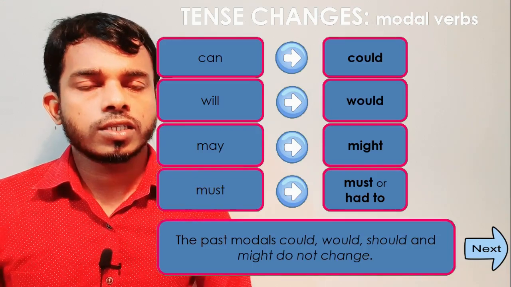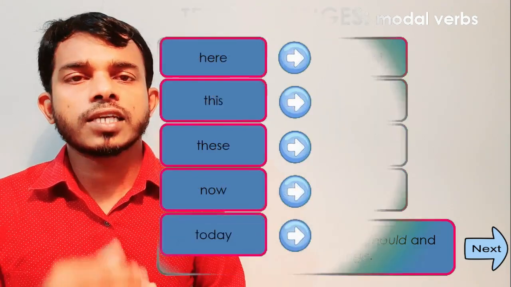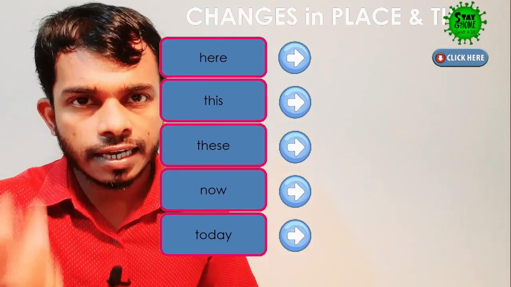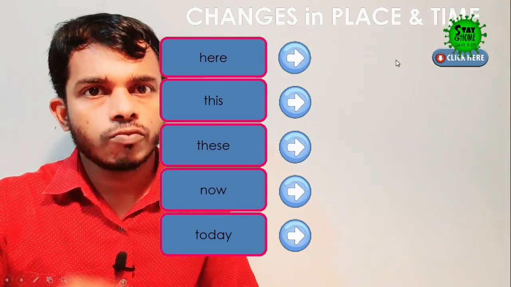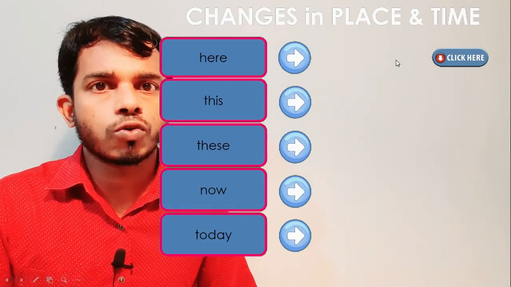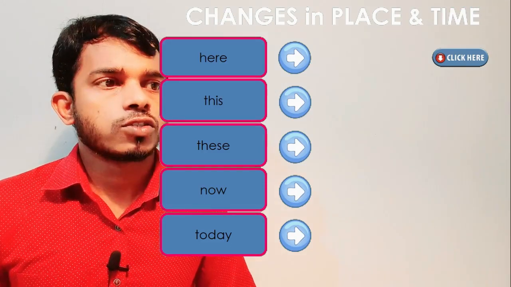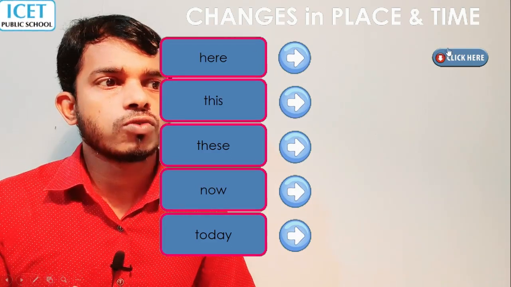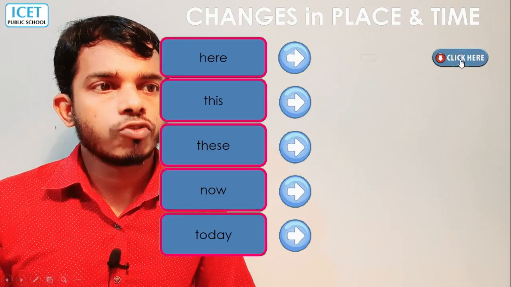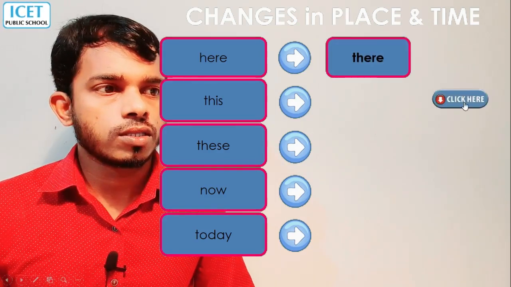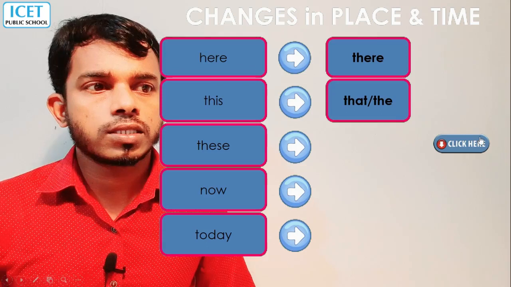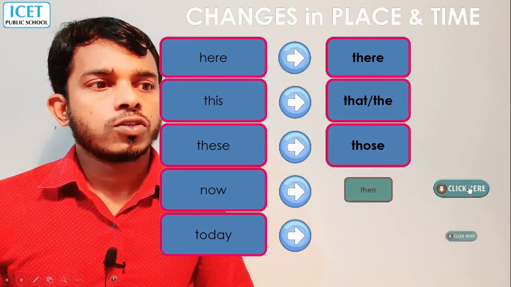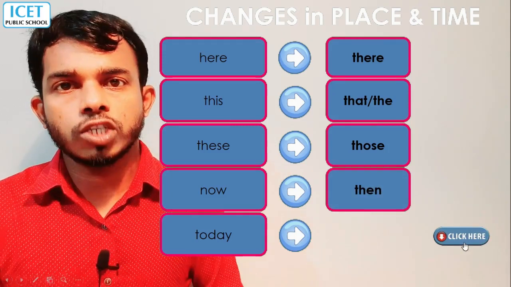Then some other changes: place and time also will change. We know that if I am using "come here" in direct speech, when you report it, you can't say that sir told me to go here. You will change "here" into "there", "this" into "that" or "the", or "these" into "those", "now" into "then", "today" into "that day". These are the changes that will take place.